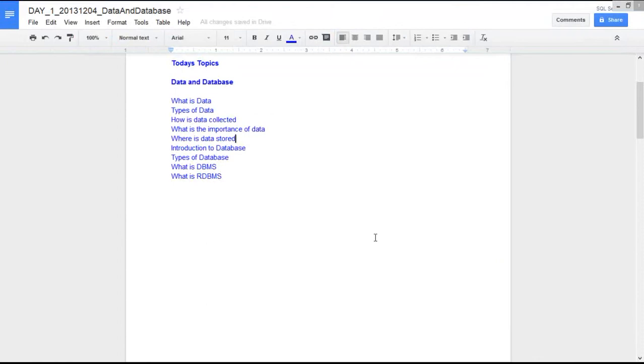But how does it get stored, or how does it capture that information? We will see that in our future classes. For now, let's understand that a database is a collection of data, and the data is stored in an efficient manner so that we can retrieve it fast.